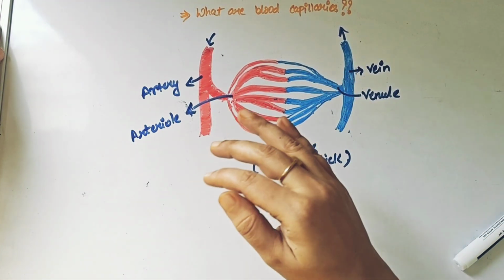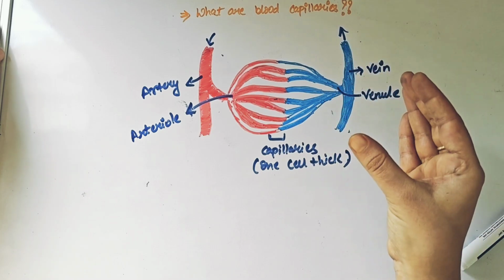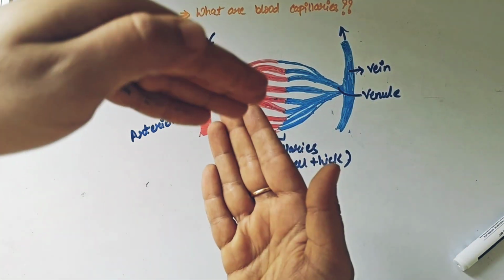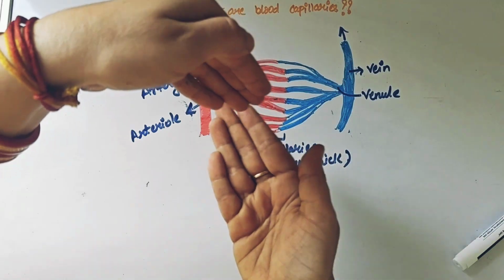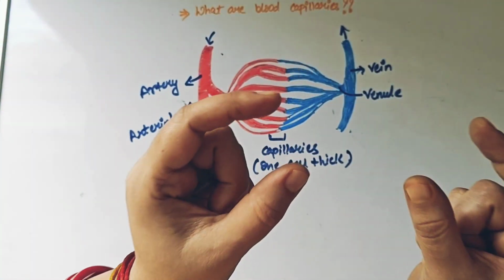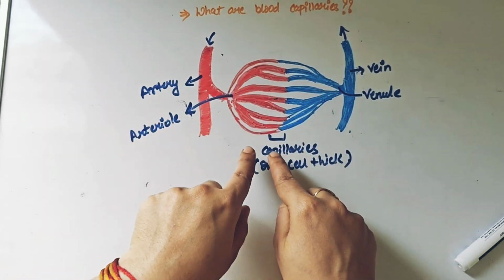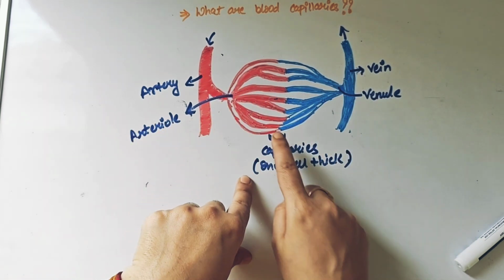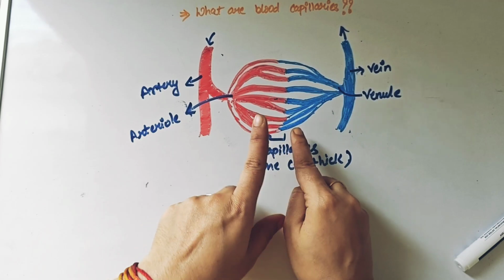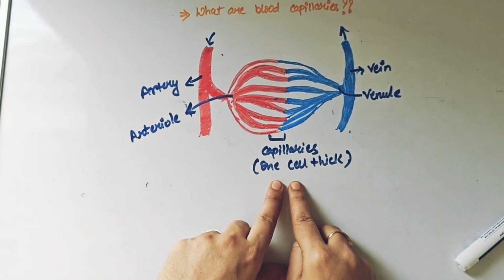Now imagine, as I was saying, cells are just the smallest building block. How small a cell would be. And these divisions of arteries through the arterioles into many divisions also become just one cell thick. And that junction where the arteries and arterioles are dividing and they become one cell thick structure, this common passage here between the red and the blue area is something which is known as your capillary.